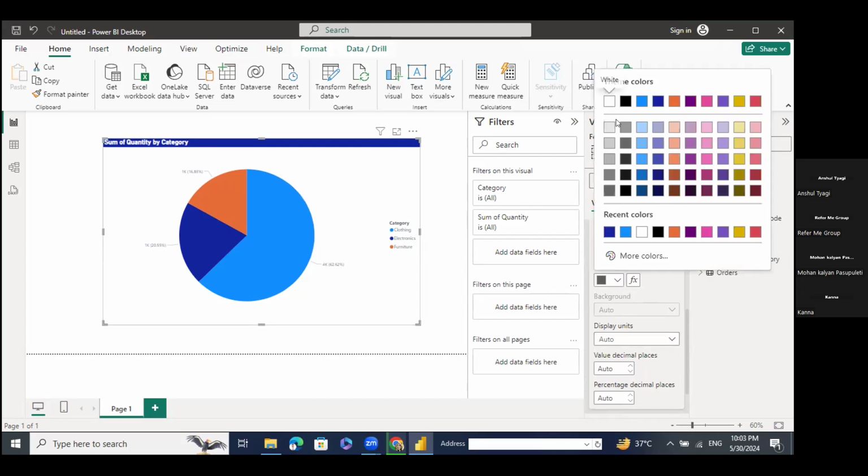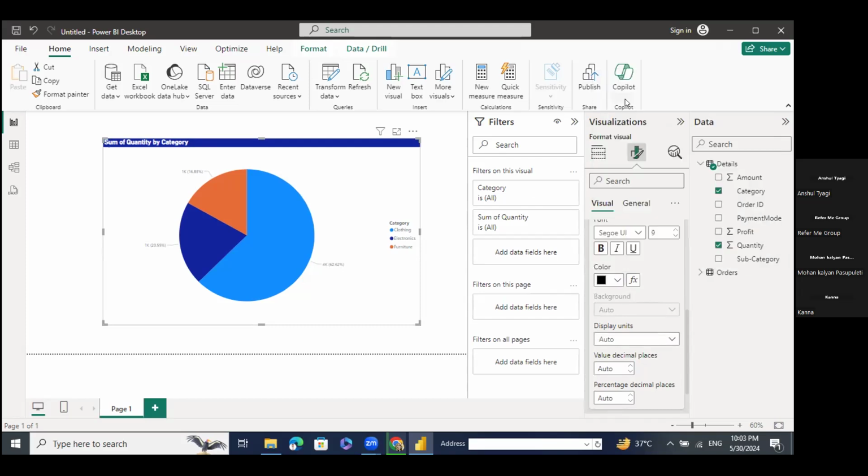I will click on the color, which is completely black. If I click on bold, the text should be in bold format. And if I increase the text size, or you can say font size, we can increase it up to 16. So this is how we can work on the formatting part of this.